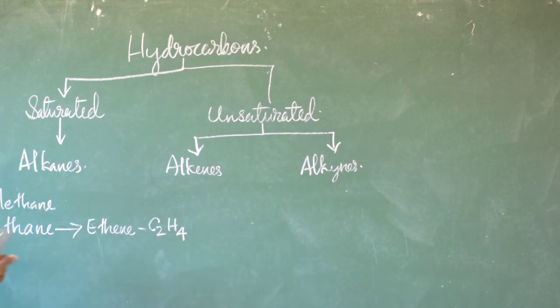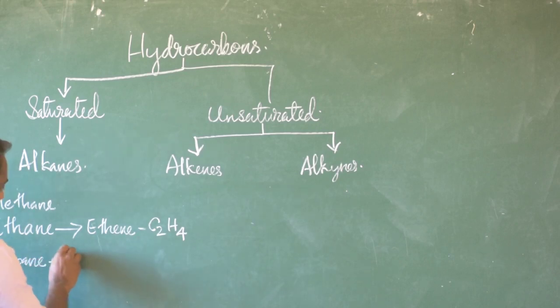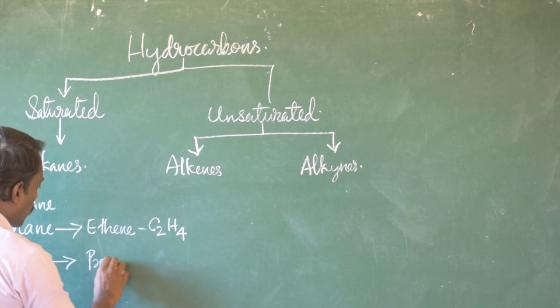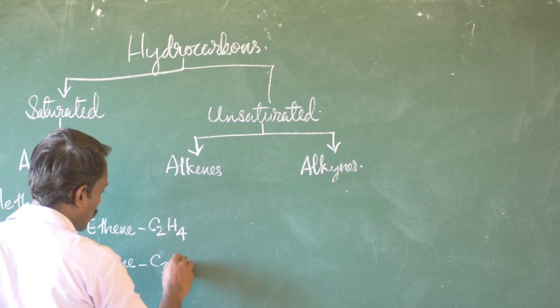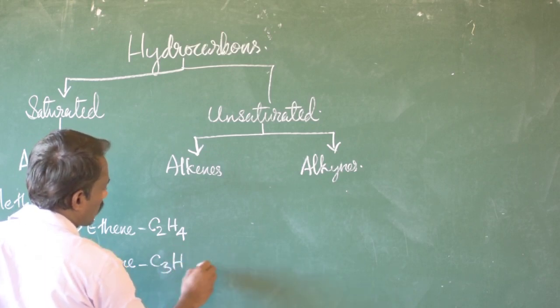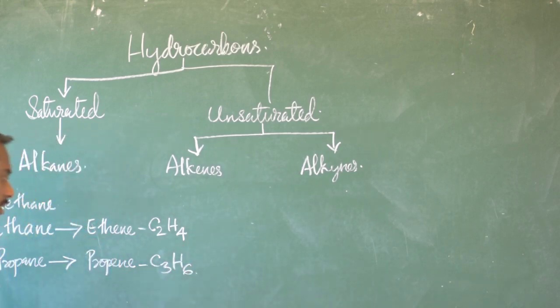Then the second member of alkene is derived from propane, the corresponding alkane, that is propene. So that is C3H6. And again the third member of alkane gives the corresponding fourth member of alkenes. Here also a few similarities we can see.